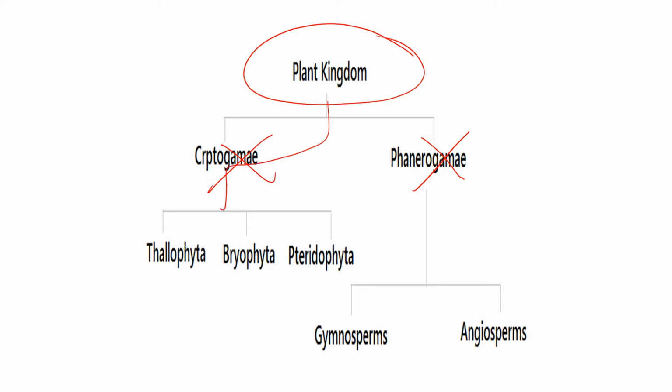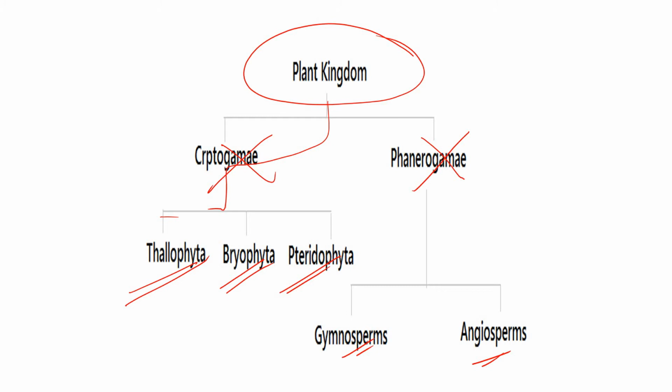So this plant kingdom can be divided into Thallophyta, Bryophyta, Pteridophyta, Gymnosperms and Angiosperms, and all these things you will be studying later on. Right now just have an idea that the plant kingdom can also be subdivided, and these subdivisions are of 5 types.